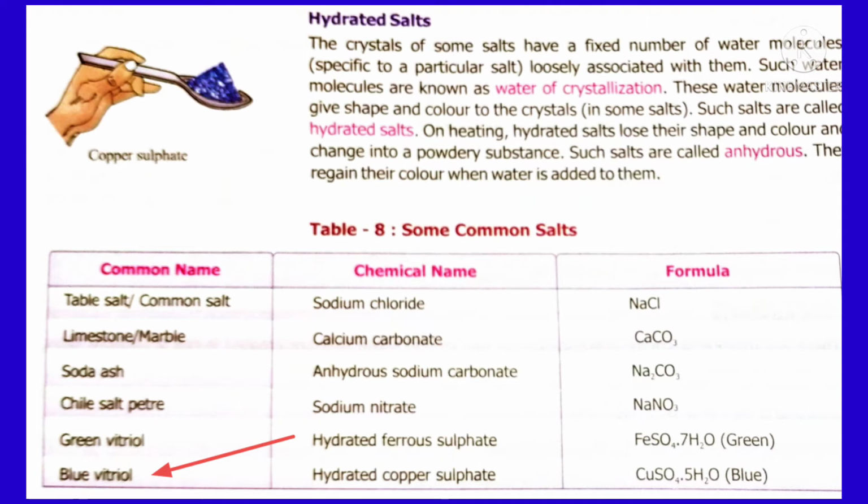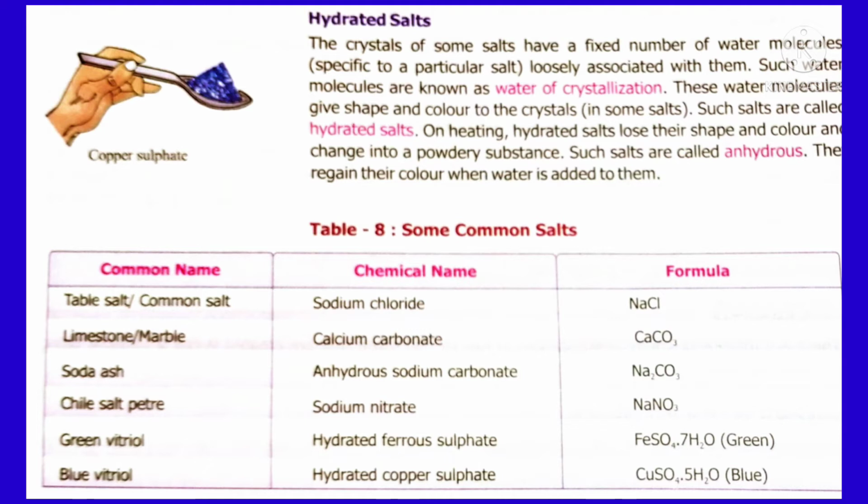These hydrated salts, on heating, lose their water and form a powdery substance. Such types of salts are called anhydrous salts. Why is it called anhydrous? Hydro means water, an means there is no more water. On heating such a hydrated salt, the water molecules are liberated, removed from the substance. Such salts are called anhydrous salts.